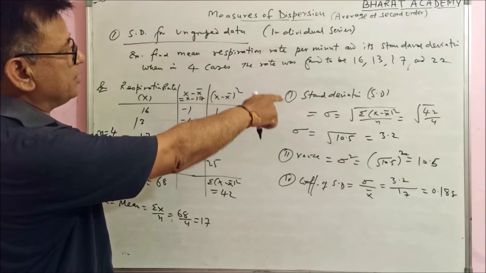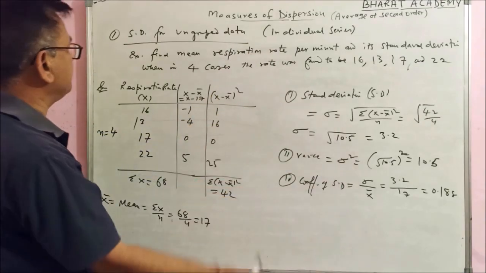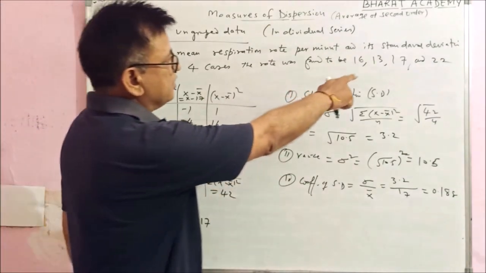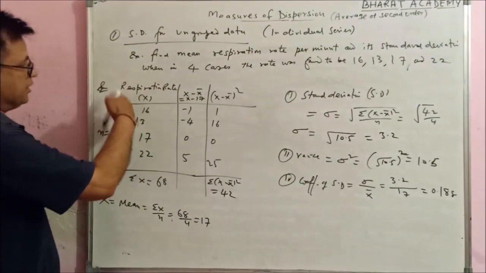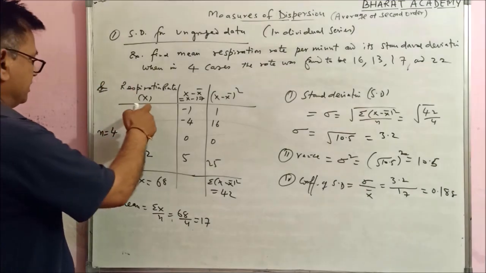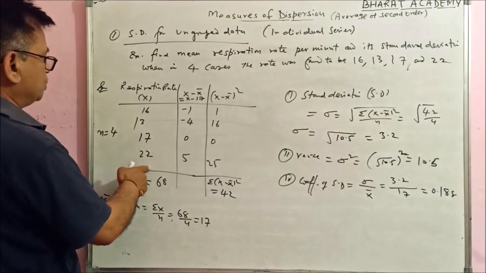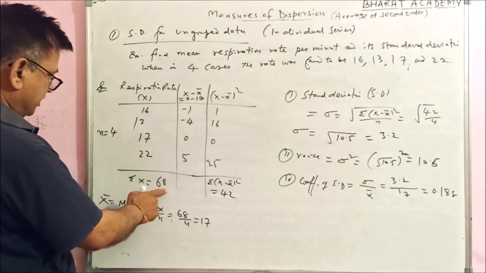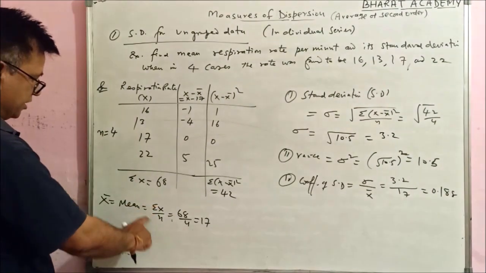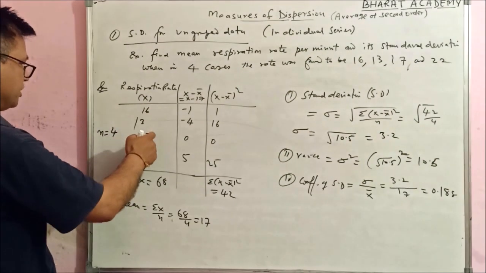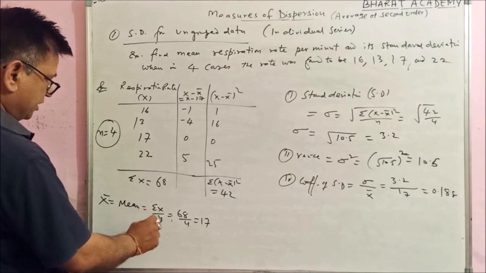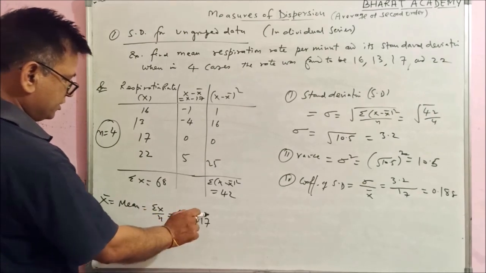Now an example based on ungrouped data in case of SD. The question is: find the mean respiration rate per minute and its standard deviation when in 4 cases the rate was found to be 16, 13, 17 and 22. These are the respiratory rates. I have taken it as x. These are 16, 13, 17, 22 and its total is 68. First I will find the arithmetic mean, summation x upon n. The number of observations is 4, so the mean is 68 upon 4, which is 17.